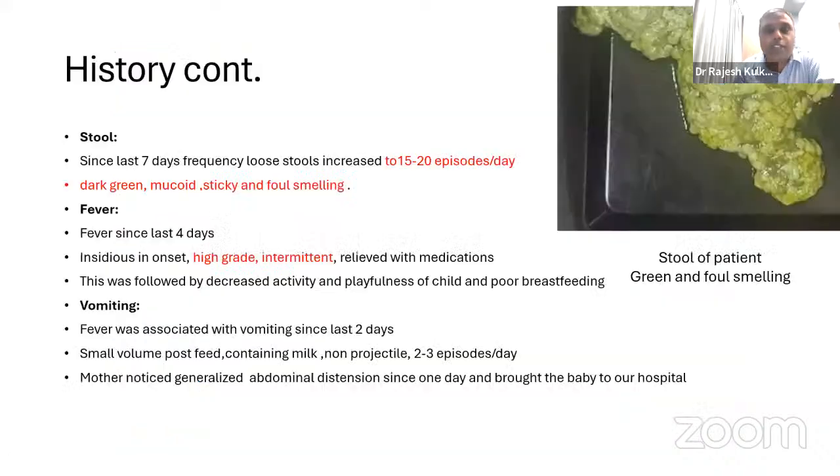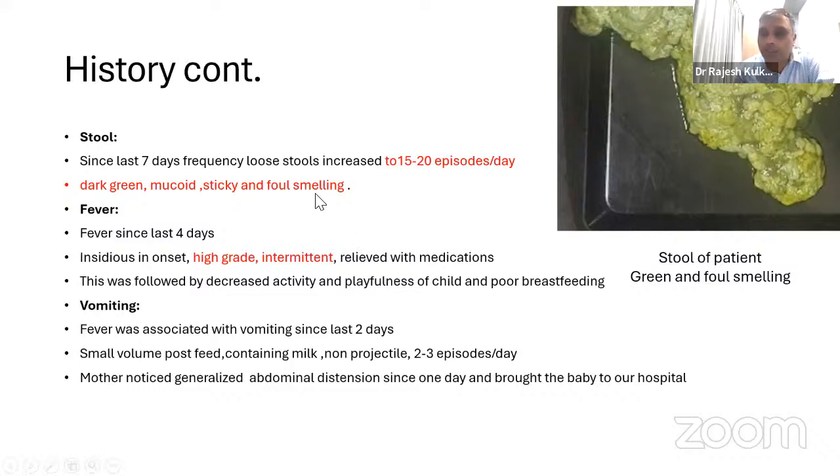And then the mother actually took the medication. Okay. So the stool, you said it was initially 10, 12 episodes per day. Now it increased to 15 to 20 episodes per day. It was dark green in consistency, mucoid, sticky and foul smelling. So initially it was non-foul smelling, it was watery, but then it became dark green and mucoid. So this is what the stools were like when the baby was brought to our hospital.